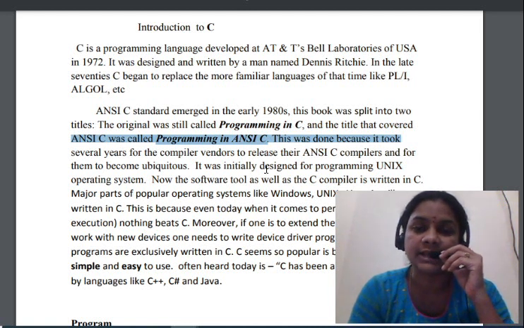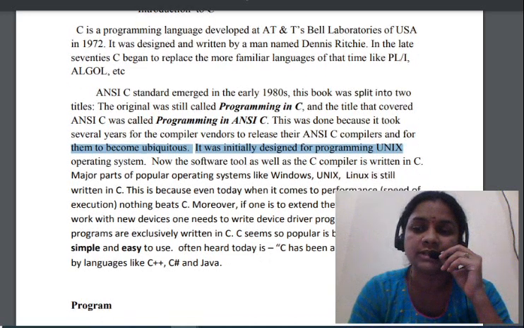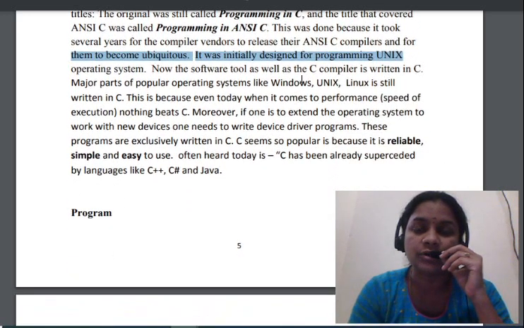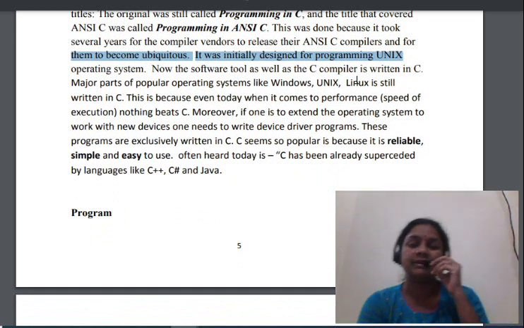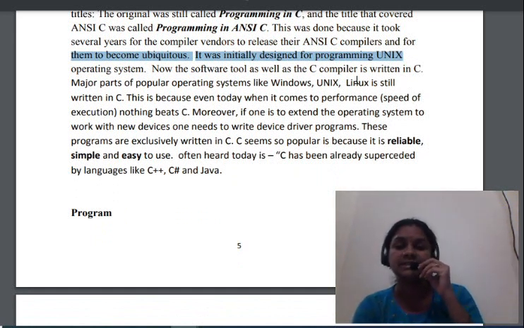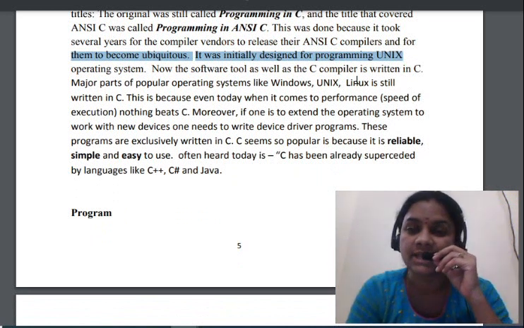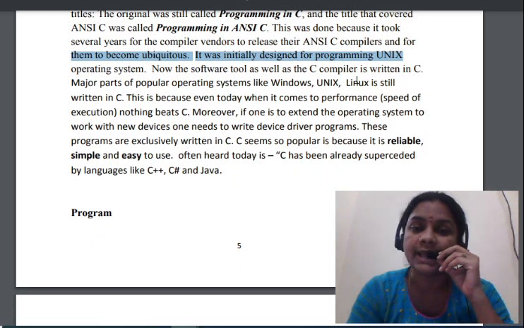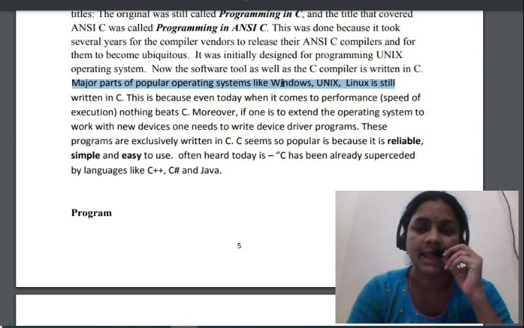After that, with the help of the C programming language, they developed an operating system known as the Unix operating system. After developing the C language, they developed operating systems known as Windows, Unix and Linux. Once again I am repeating here.